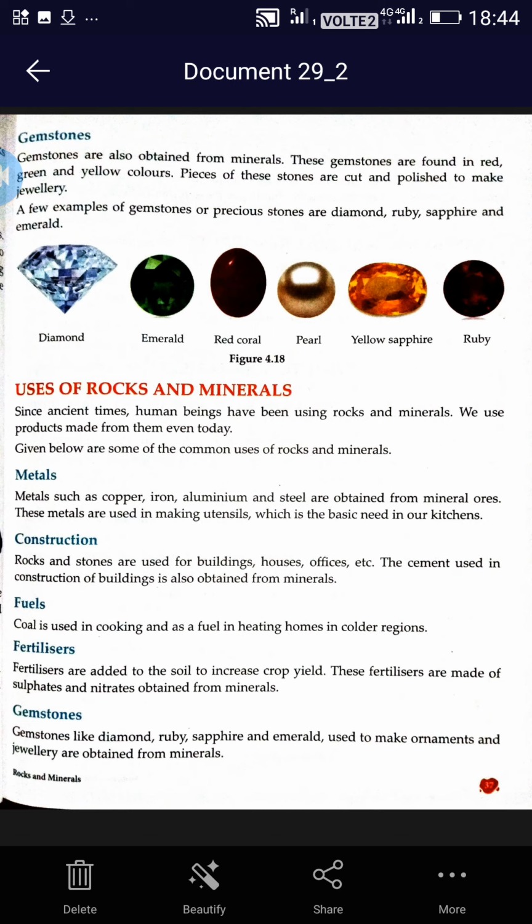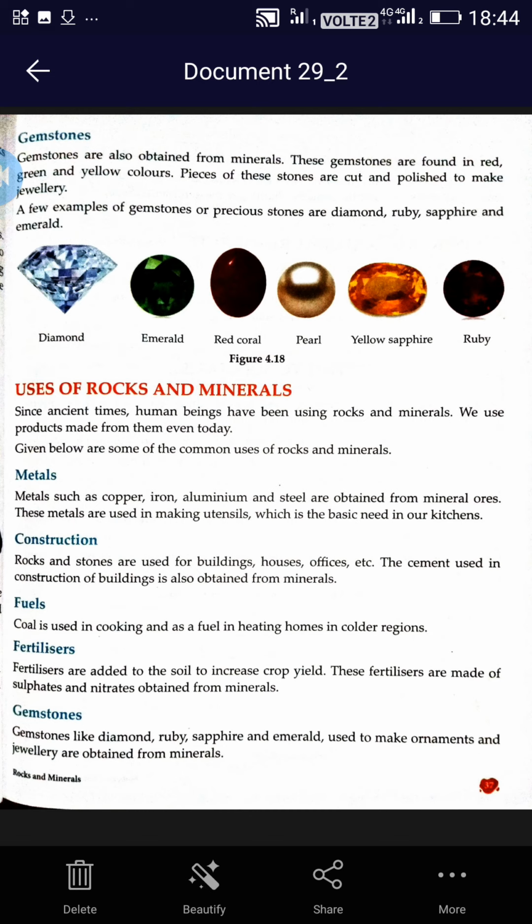Now next comes gemstones. What are gemstones? Gemstones are also obtained from minerals. These gemstones are found in red, green and yellow colors. Pieces of these stones are cut and polished to make jewelry.